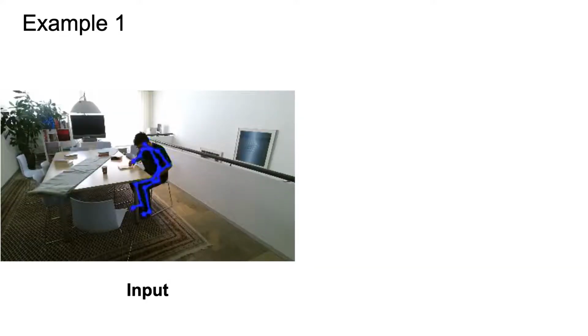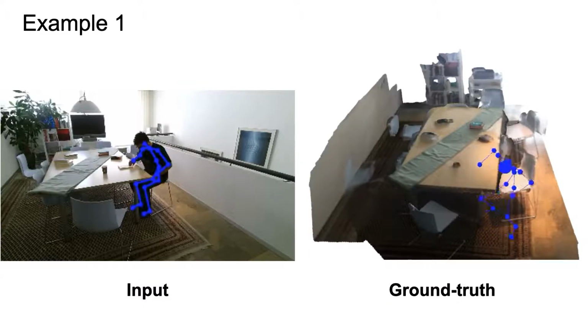We next show results on 3D pose predictions. We first show the input to our method, which are an image and the 2D human pose history. On the right-hand side, we visualize the ground truth future 3D poses rendered in the 3D mesh. The motion sequence is looped a few times.